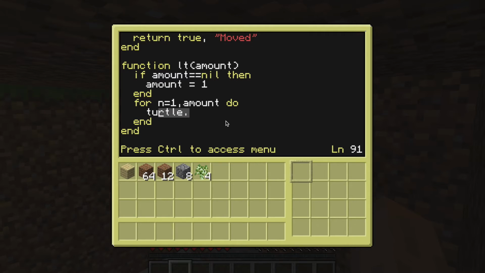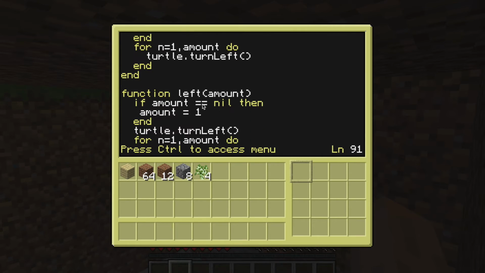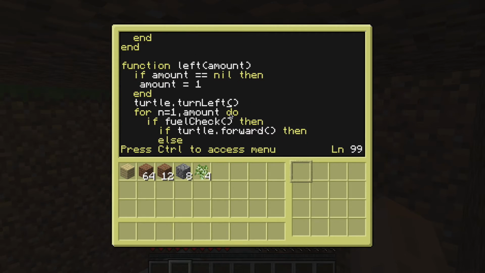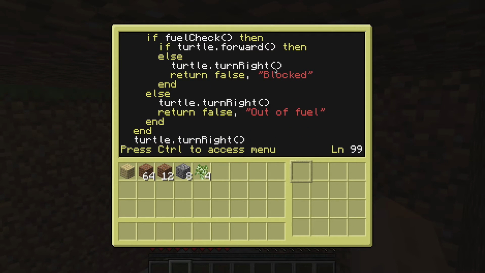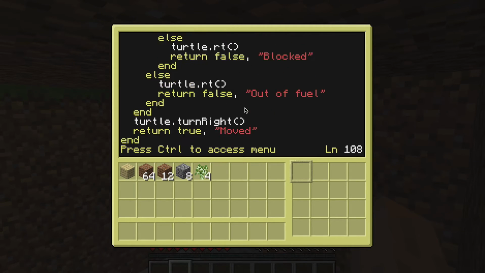You just need to do a turtle dot turn left. So now we're just going to do left turn. And this is going to be right turn eventually. So we'll just turn all these into that.